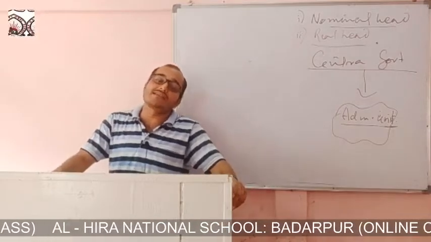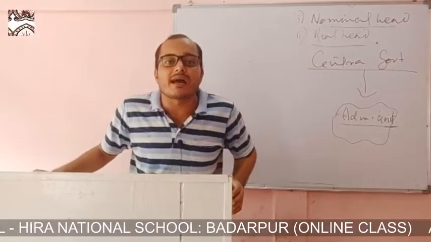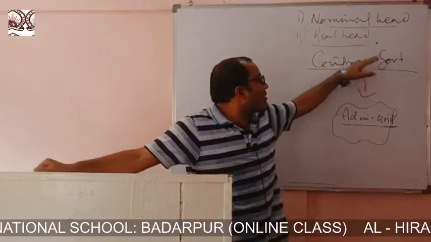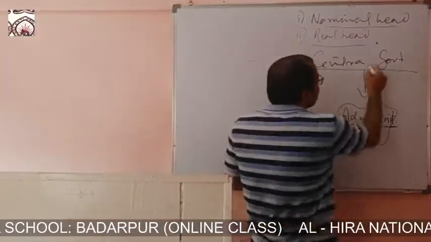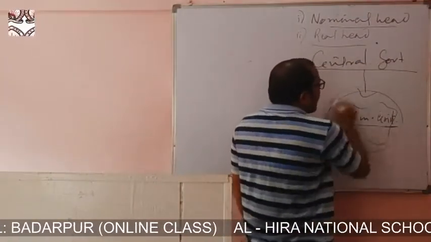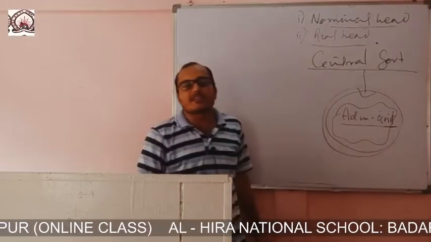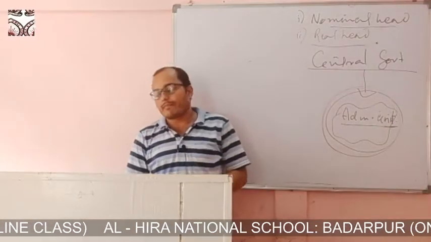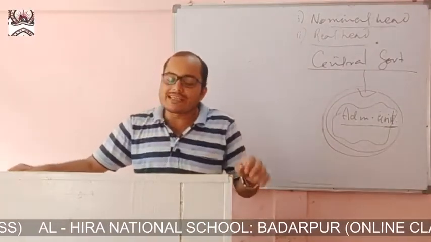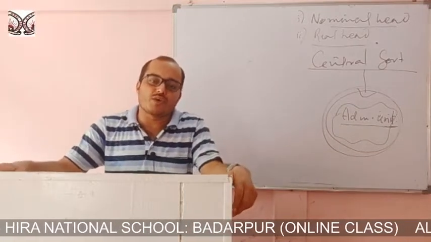Now, single citizenship. Citizenship is single, so the central government rules the full state. Dual citizenship, the concept of dual citizenship we will discuss.